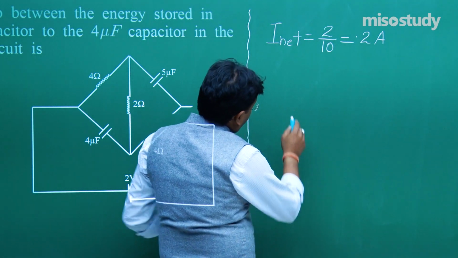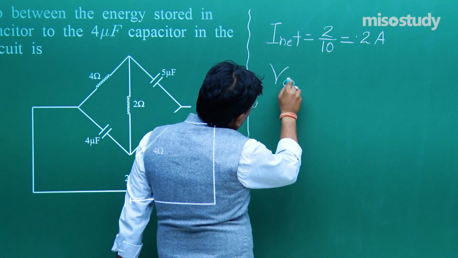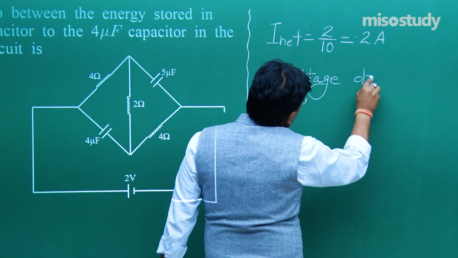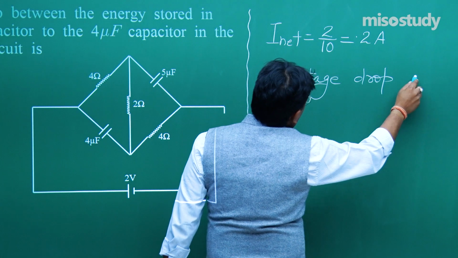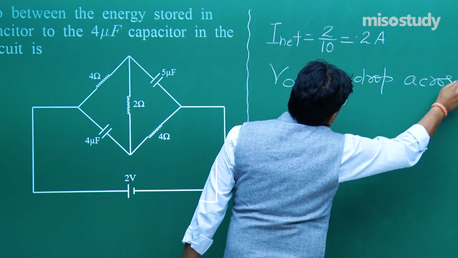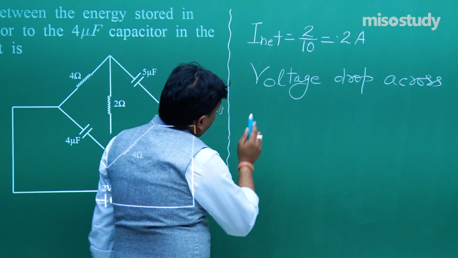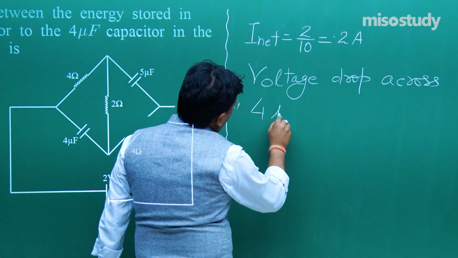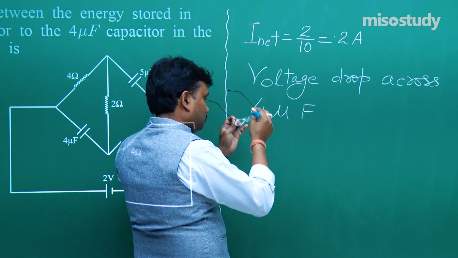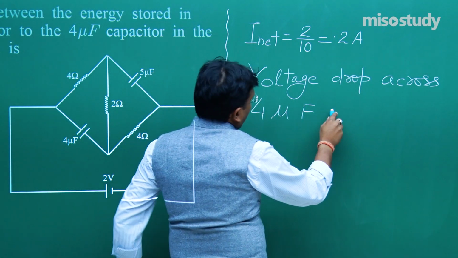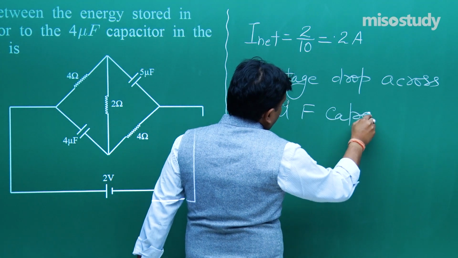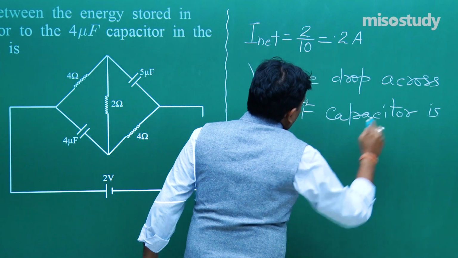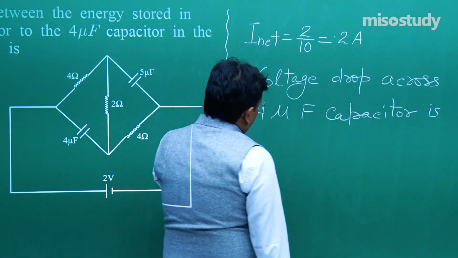Now, the voltage drop across this 4 microfarad capacitor, how much is it going to be?